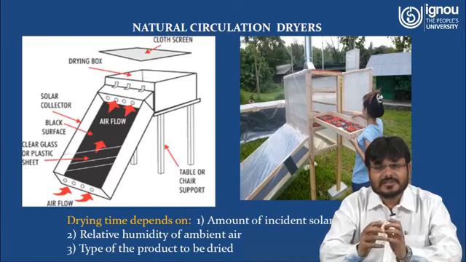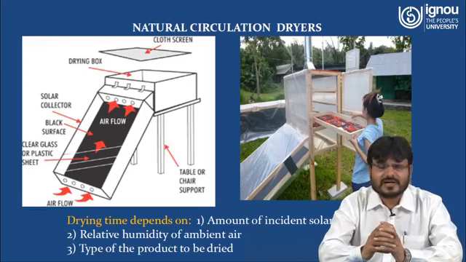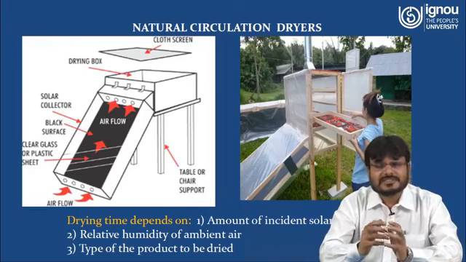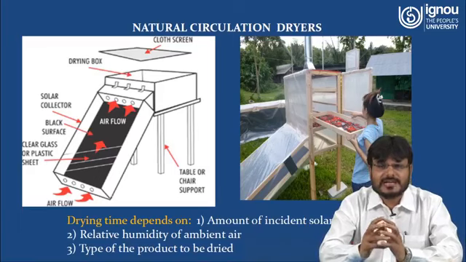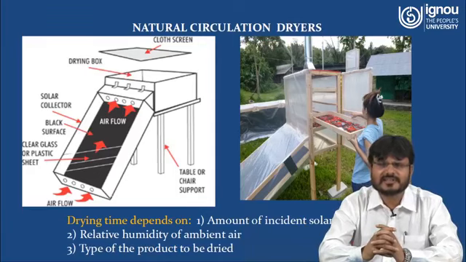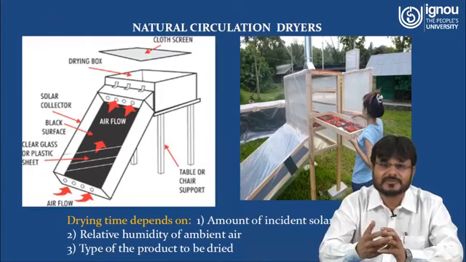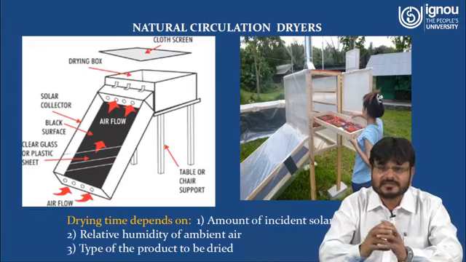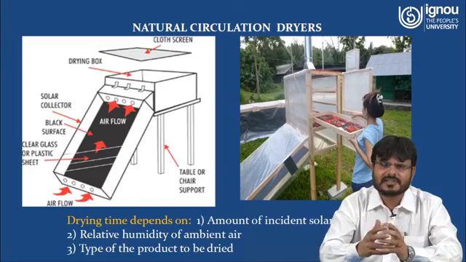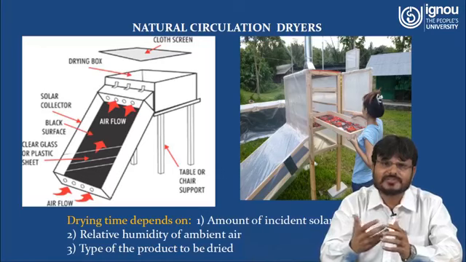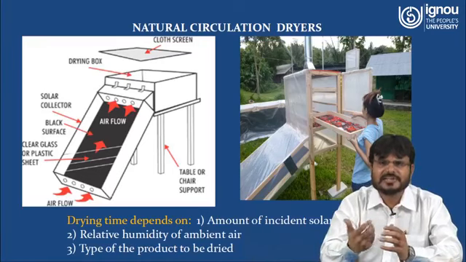Now the next question arises: how can the drying time be reduced? Because if it is taking 3 or 4 days, the time is very high. So drying time depends on different parameters. First is the amount of incident solar radiation. If solar radiation is more, like 600 watt per meter square, then 700 watt per meter square, that means more heat. More heat means the temperature of the air is more, so evaporation will be more. If evaporation is more, drying time is less.